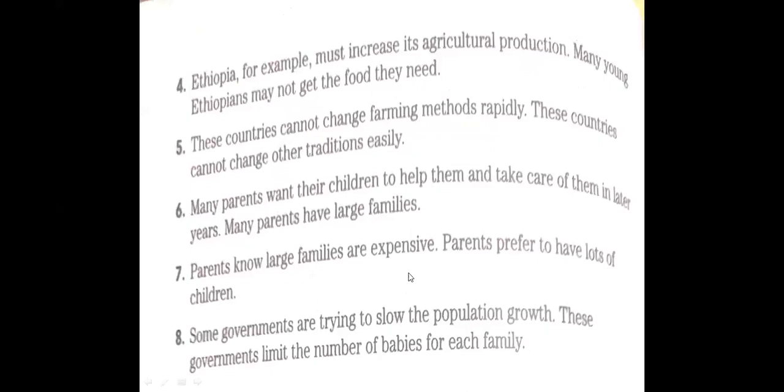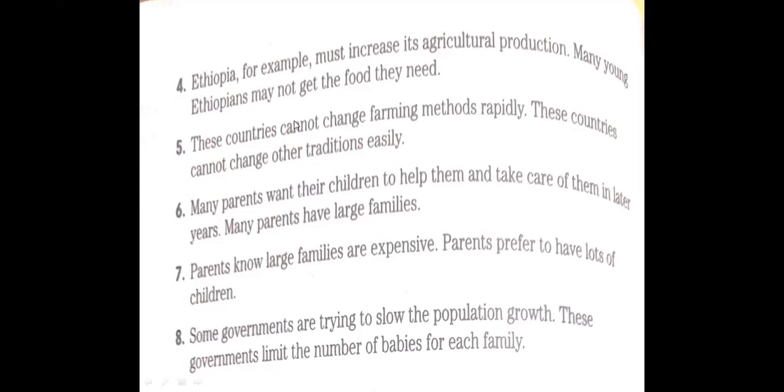Number 4, who will answer number 4? Can I answer number 4? Yusuf Rami, okay. Ethiopia must increase its agricultural production. Many young Ethiopians may not get the food they need. We can write here: Ethiopia, for example, must increase agricultural production, comma, yet many young Ethiopians may not get the food they need.